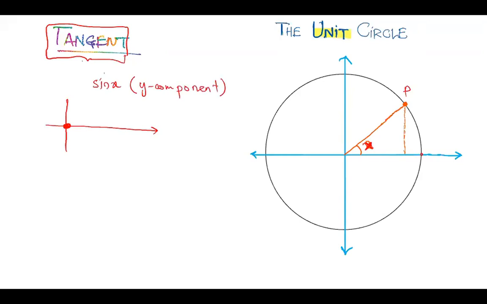So what happens when we move this point? When we start from here and then continue like this, and we reach this point, what is the y component of the point here?